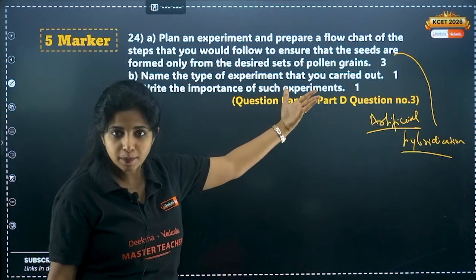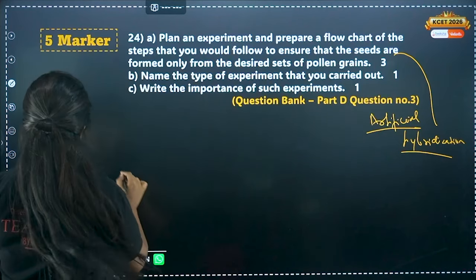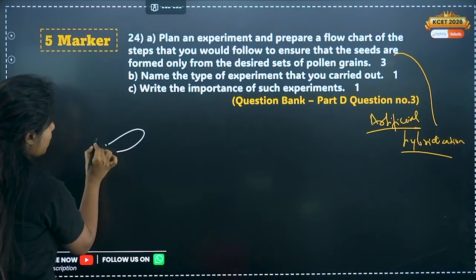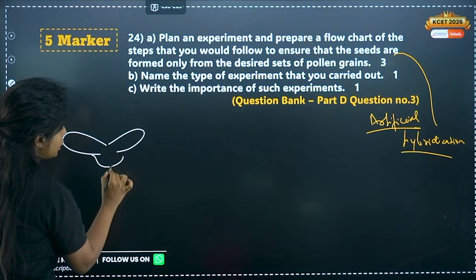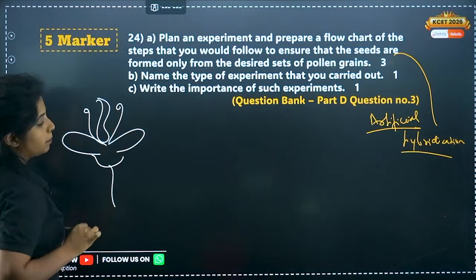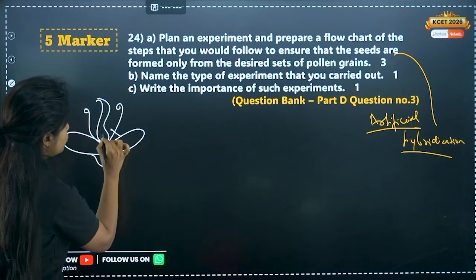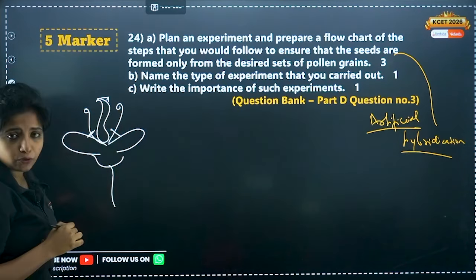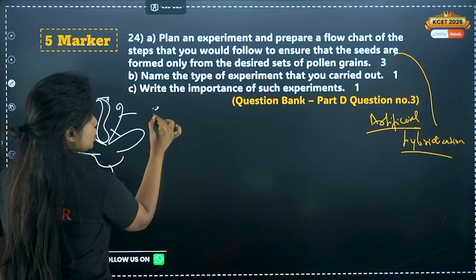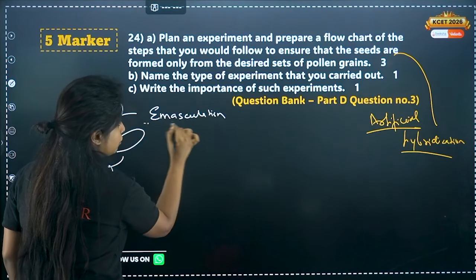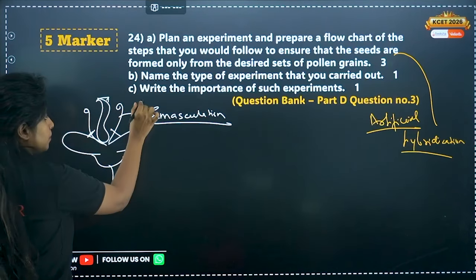Now how do you do the experiment? That is again an important thing. So my dear children, first of all, suppose it's a bisexual flower. What do you mean by bisexual flower, ma'am? So suppose it has the male part as well as the female part. In that case, I would have to remove the male part because I do not want the pollen grains to land over here. What do you call this process? You call this process emasculation. I am removing the masculine features. Emasculation is the first thing.